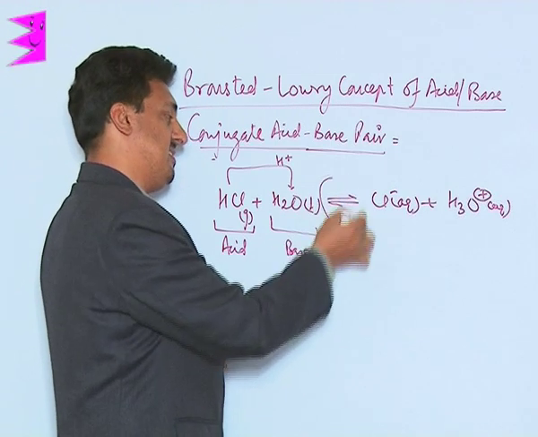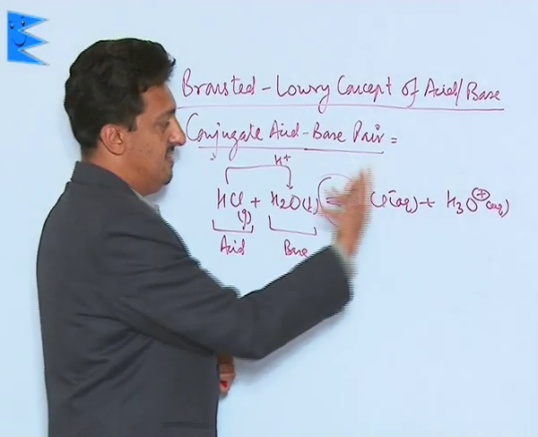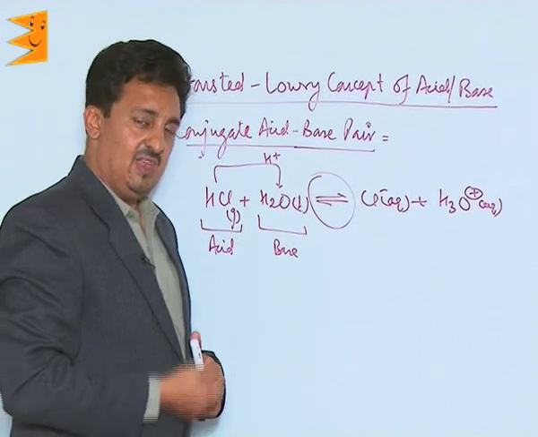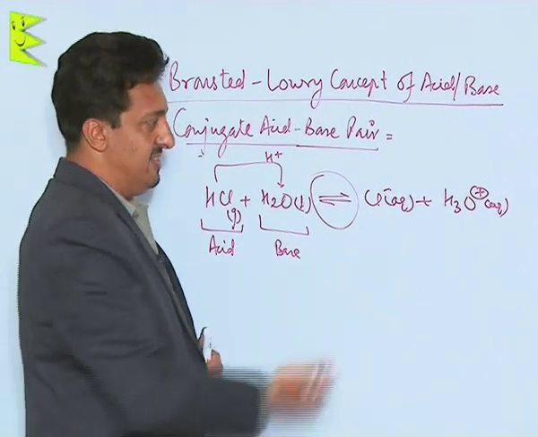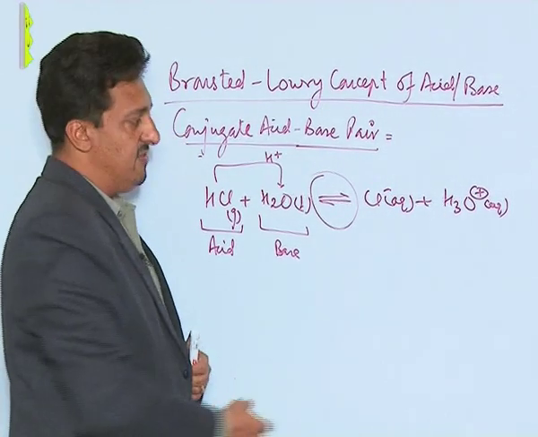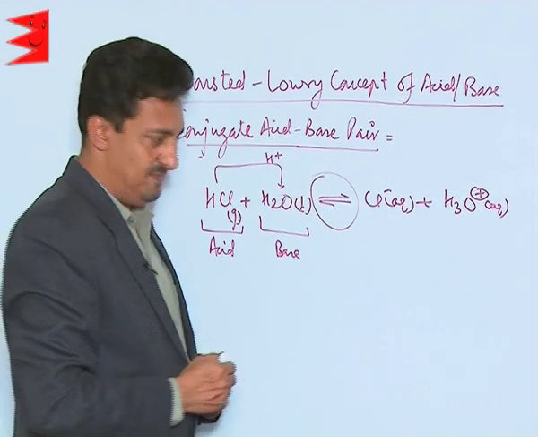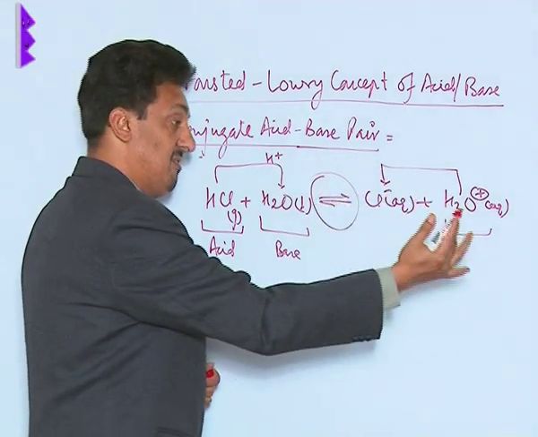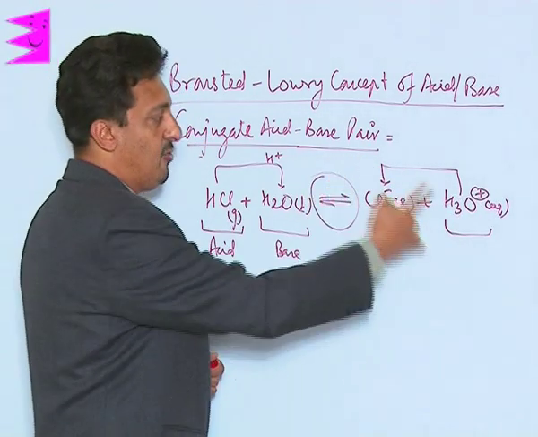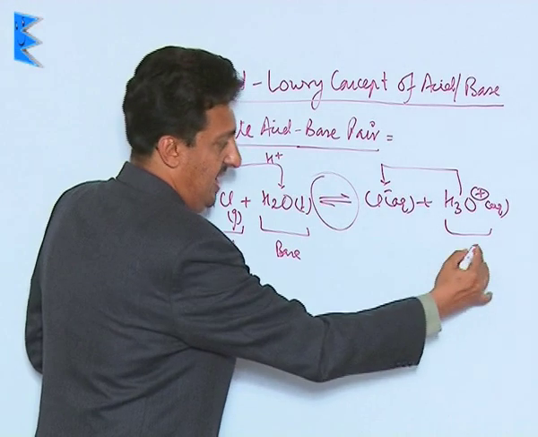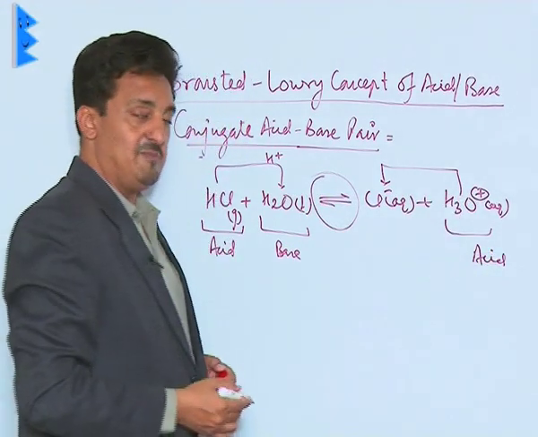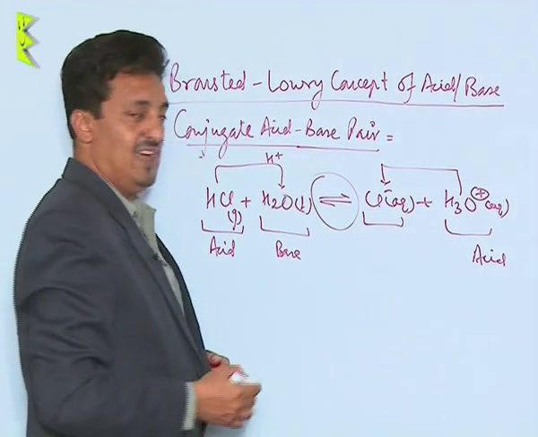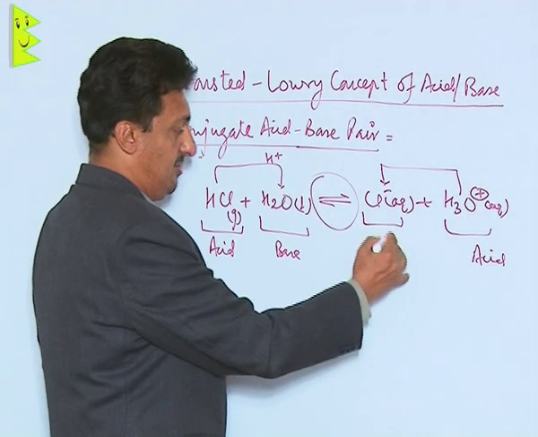Now whenever we put this sign of equilibrium here, it means these two ions can react with each other and form the HCl and the water back. And if this is the case, it means what? When the reaction is moving in the backward direction, which out of these two species is going to lose the H plus ions? It is this H3O plus. So in the reverse direction, your hydronium ion is the acid because it is going to give the H plus ion, and in the reverse direction, the species which is going to accept the H plus ion will be your Cl minus ion, so it is going to be your base.